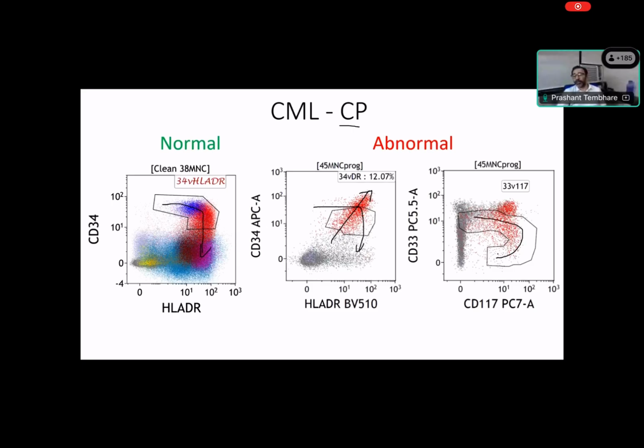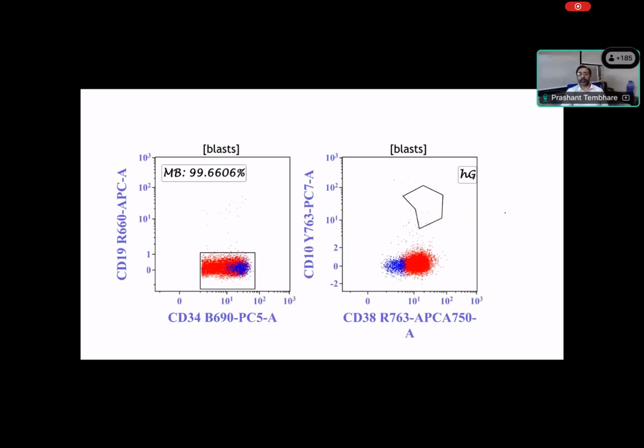Same way, normally we should have this maturation pattern like reverse of C, but we have this abnormality where you can see 333 is overexpressed in this expression pattern and it is forming a cluster, which also indicates abnormal maturation pattern of the blast. Here again, normally we have the normal B cell precursor which are clearly absent in the CML, which is again indicating that there is abnormal maturation.